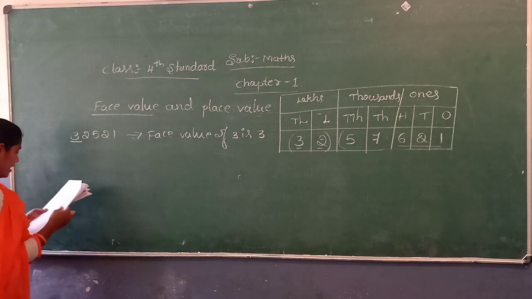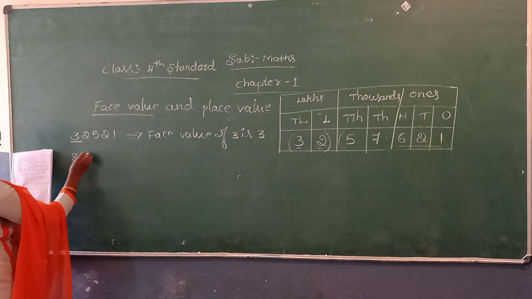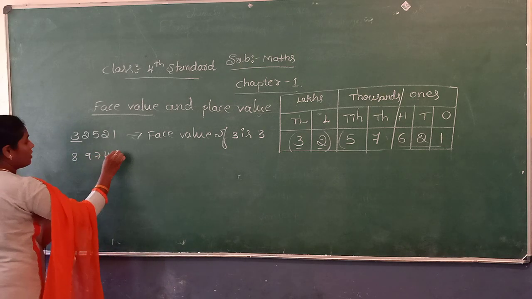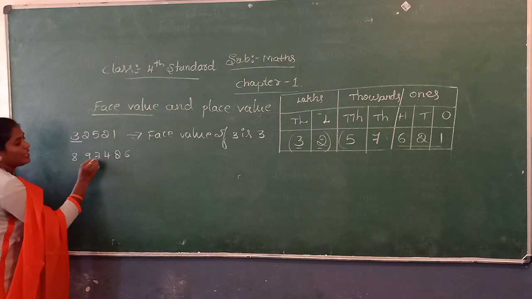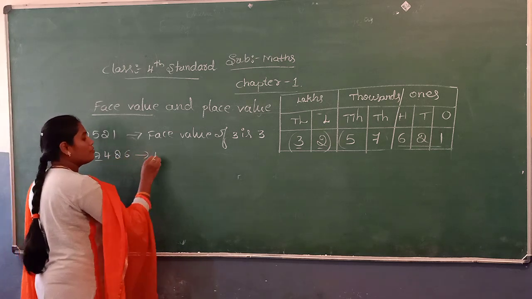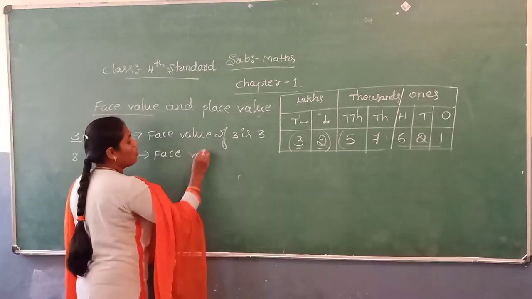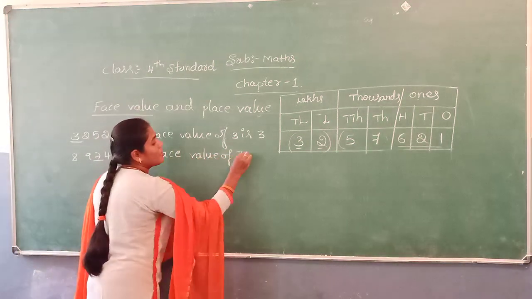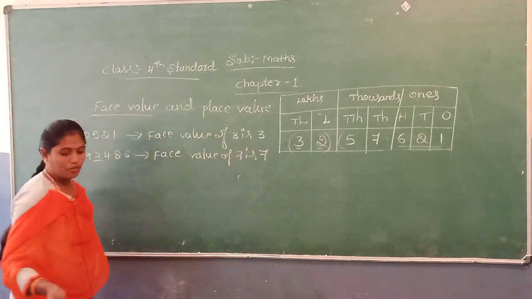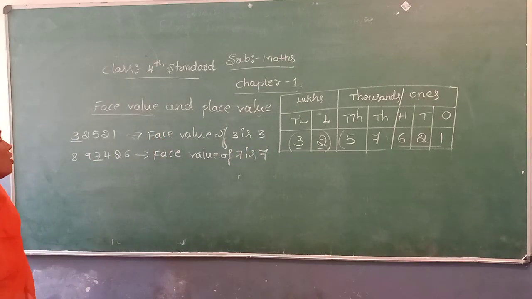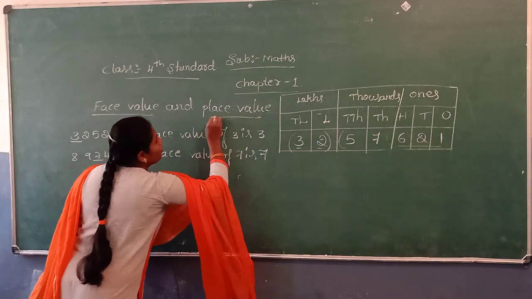Okay. Next I give another example. Here, what is the face value of 7? The face value of 7 is the digit itself. That means the face value of 7 is 7. Okay.